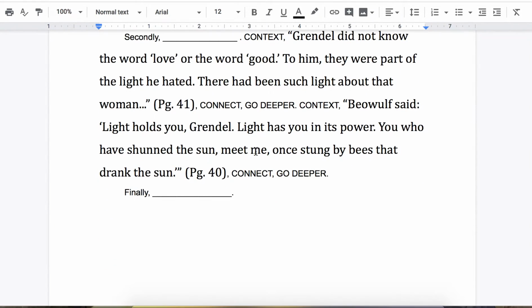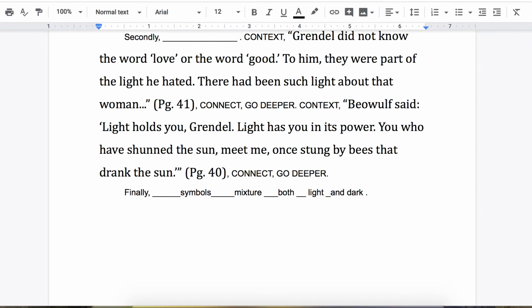So we go down here and we say something along the lines of, you need to include the word symbols, and you need to use the word mixture, and you should use the word both, and you should probably include some form of the word light and some form of the word dark. If you want to use synonyms, you can do that. So you need to come up with a topic sentence which says all those things. Okay?